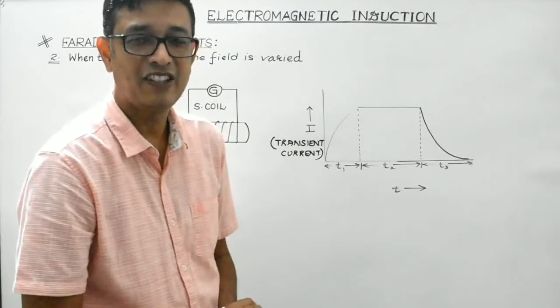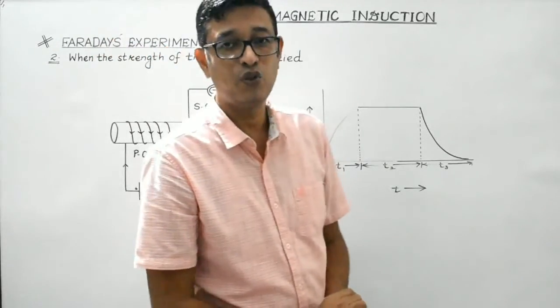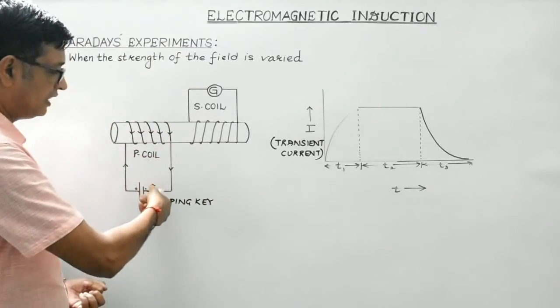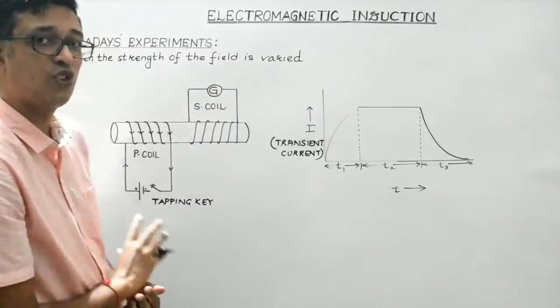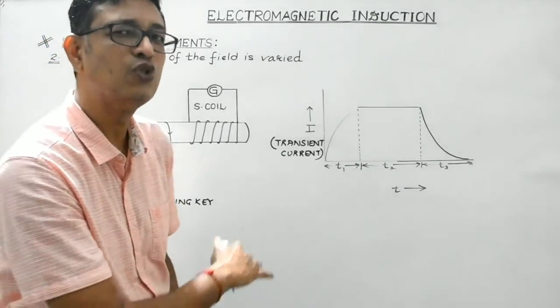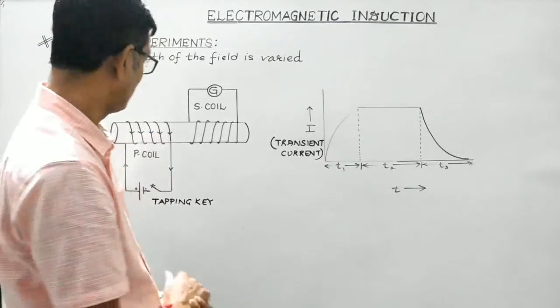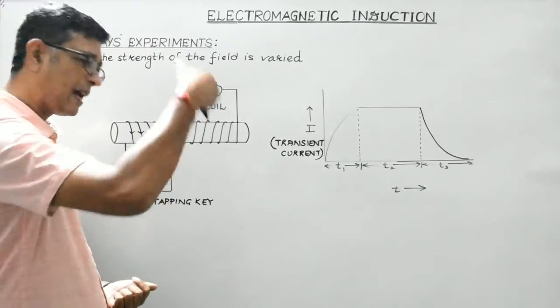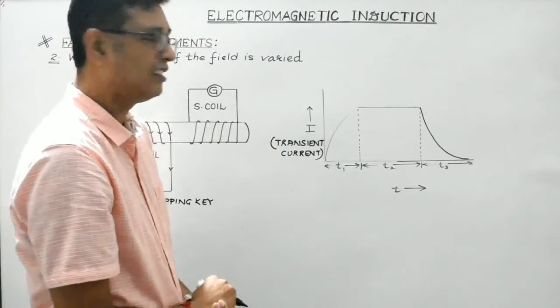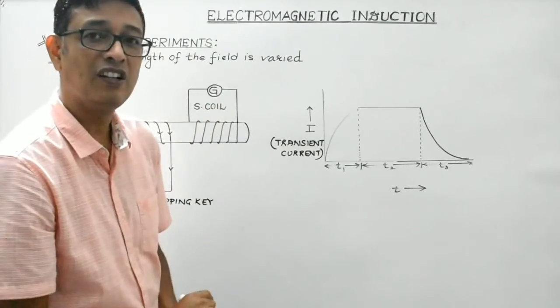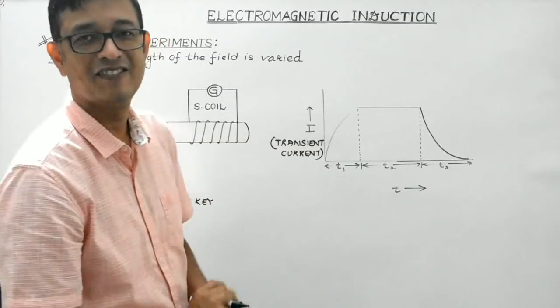It's pretty clear, right? So now what Faraday observed was, when the tapping key is pressed, then the galvanometer in the S coil shows some deflection, say towards right. When the tapping key is kept pressed, then he found that the galvanometer in the S coil shows no deflection.